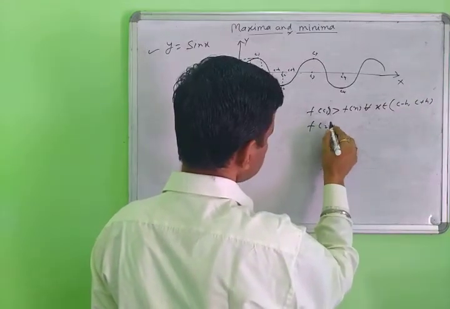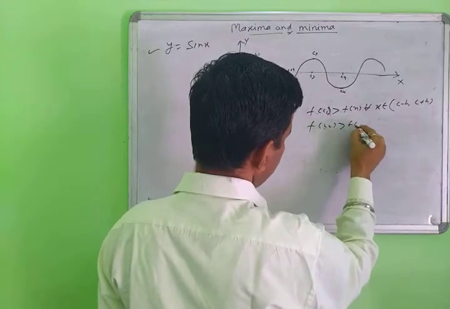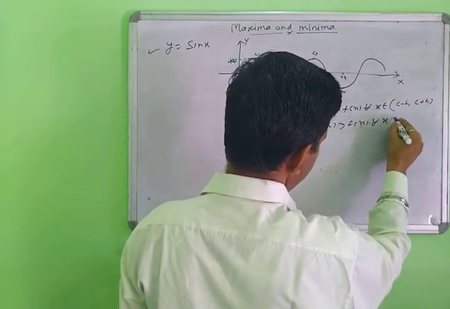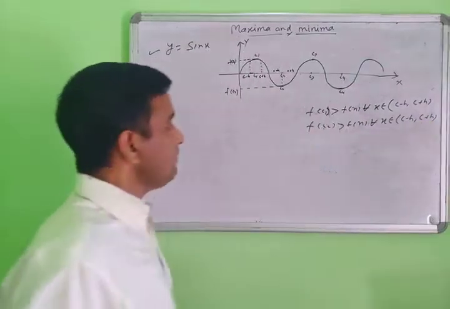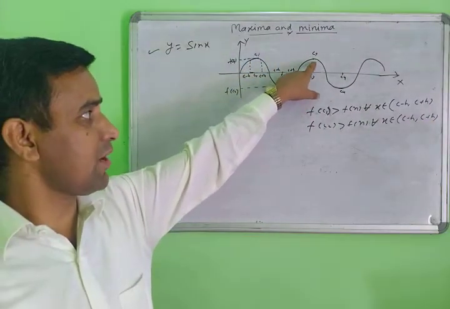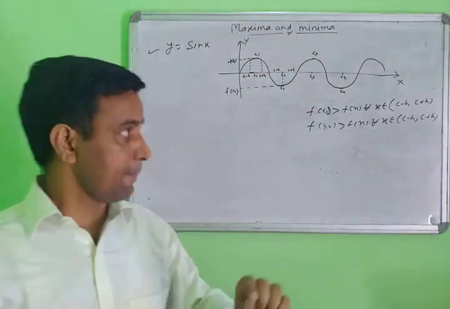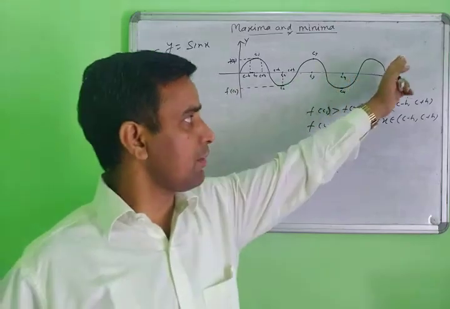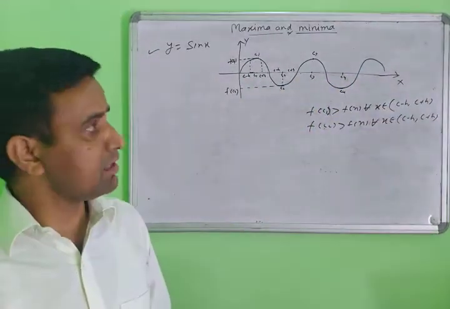Similarly, f(c2) is less than f(x) for every x belonging to (c minus h, c plus h). It means this point is the maximum point and this point is the minimum point, because we are taking a small interval. There can be many maxima or many minima.